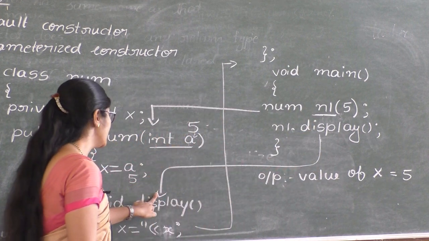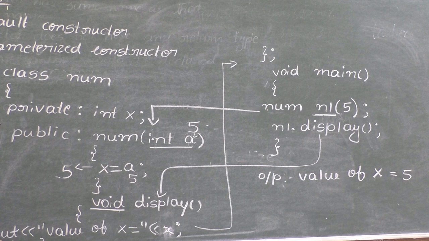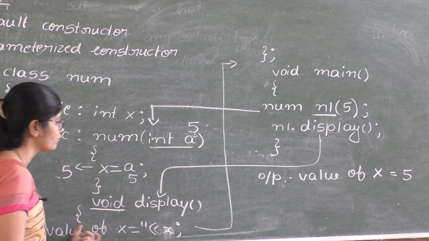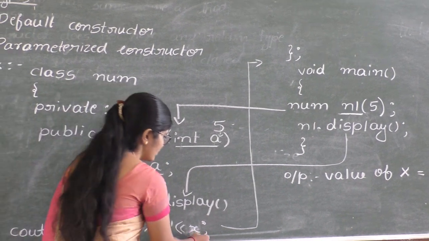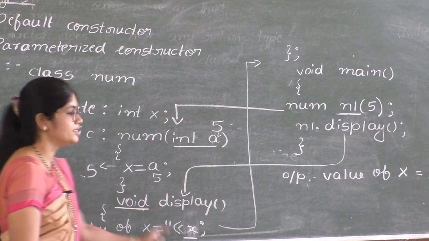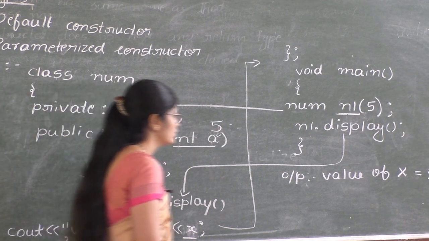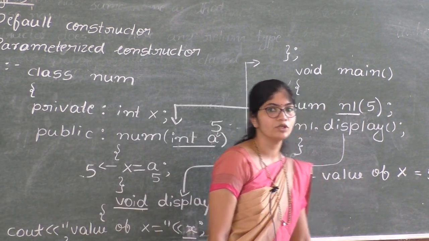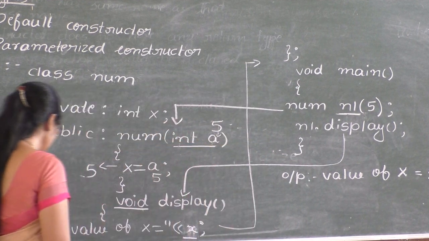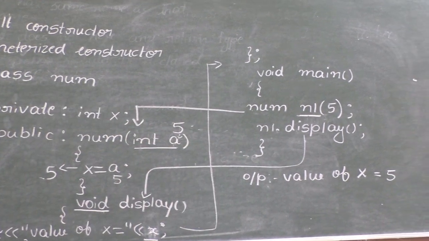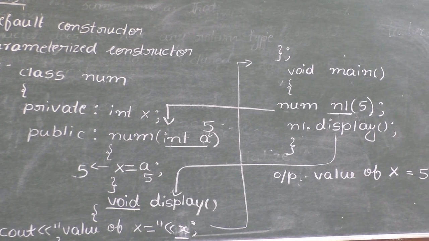So control goes to display function, and in cout statement we have the message value of x equal to x. Now value of x is 5. So you will get the output value of x equal to 5. This is about parameterized constructor.